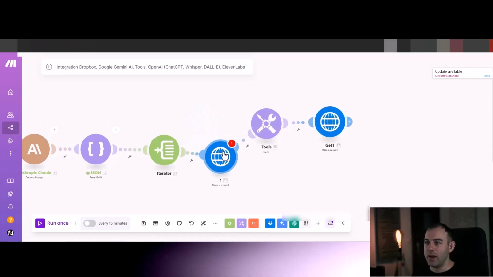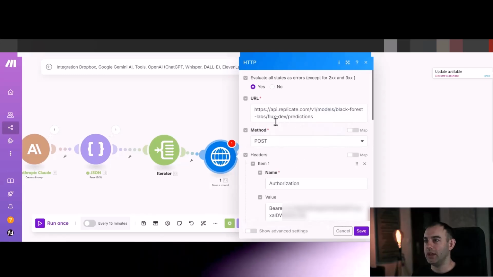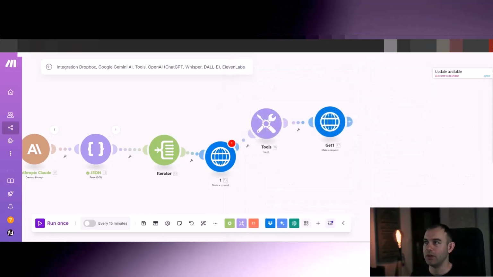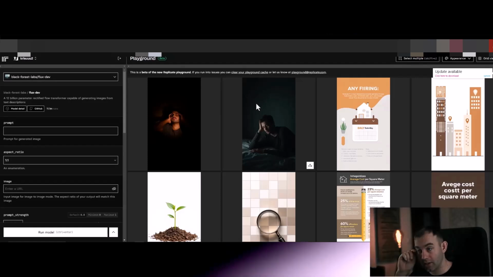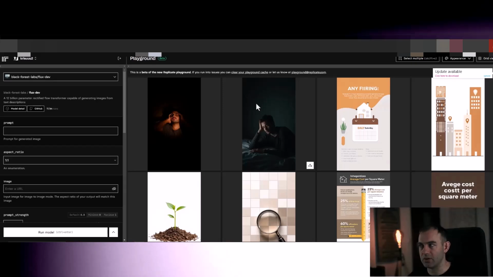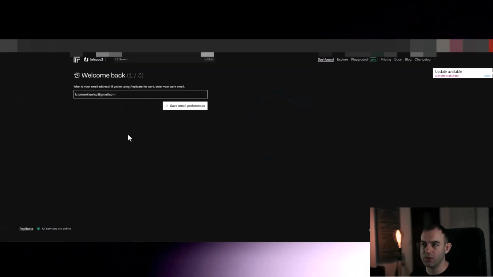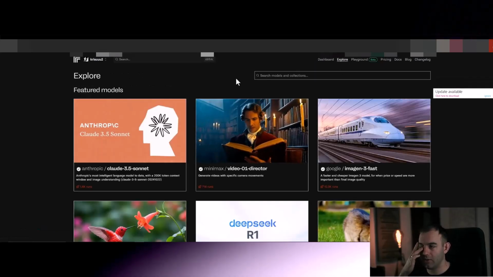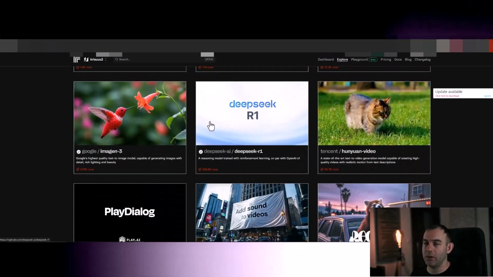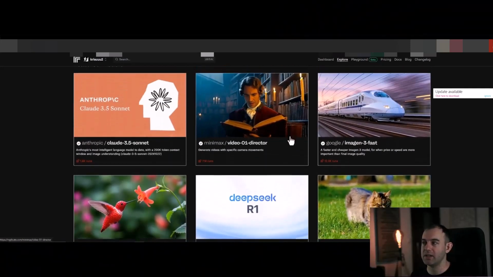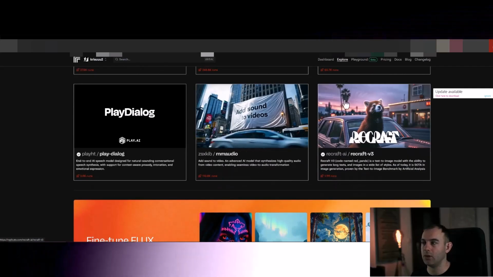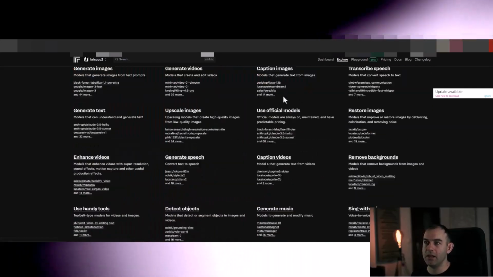Now, for the make a request HTTP module, what you want to put is this URL. I'm going to show you how you find it in Replicate. The reason I really like Replicate is because there is no subscription. You only pay for what you use, so it's really cheap compared to other subscription sites. The models they provide are literally all the possible image and video generators, and also LLMs, as you can see. They've got DeepSeek R1, Claude, but also Minimax. They've got everything for generating video or just generating images. And I like using Flux a lot.